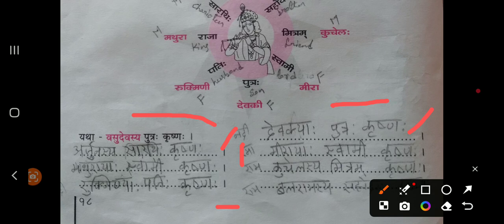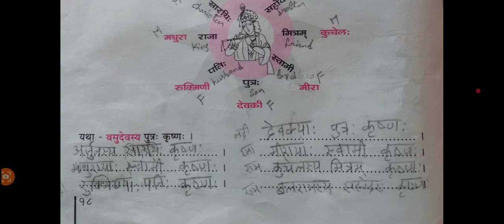Meerayaha Swami Krishnaha. Kuchelasya Mitram Krishnaha. Balaramasya Sahodaraha Krishnaha. So that's it. It's very simple. Just you need to add the Shashti Vibhakti singular form for each and every pink colored shabda here. So this exercise is done. Moving to the next page.